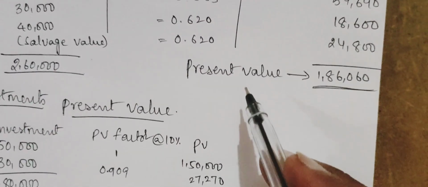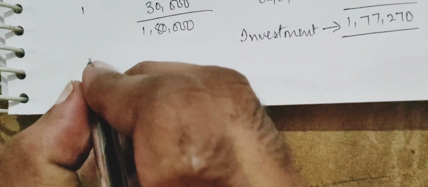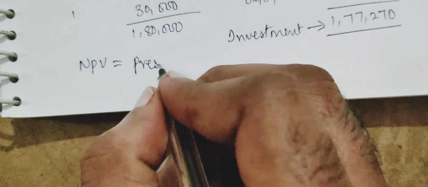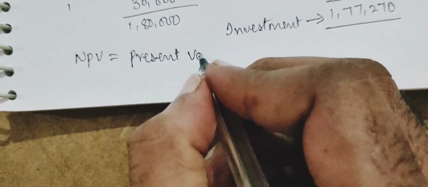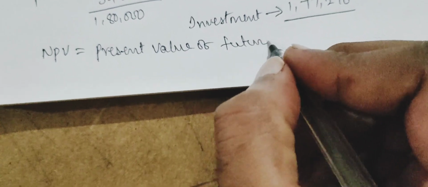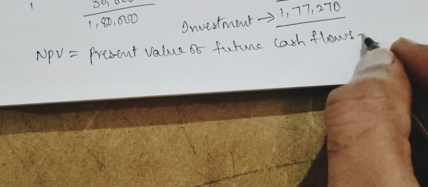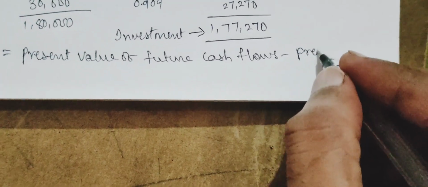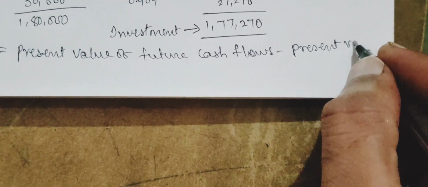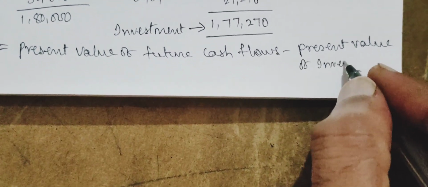So these are the present value of future cash flows. Then NPV is equal to present value of future cash flows minus present value of investment.